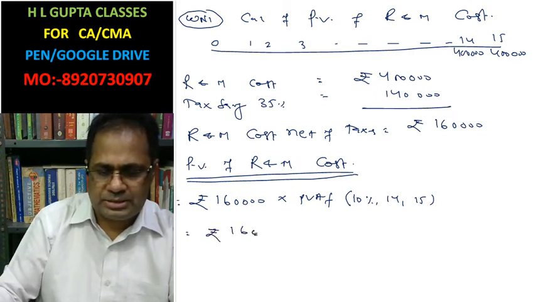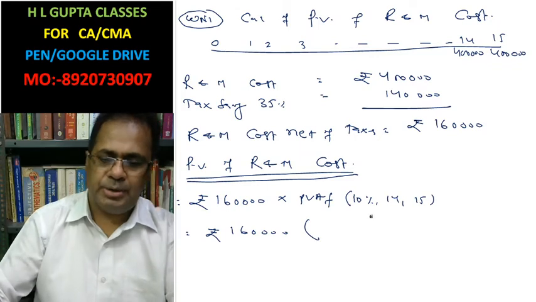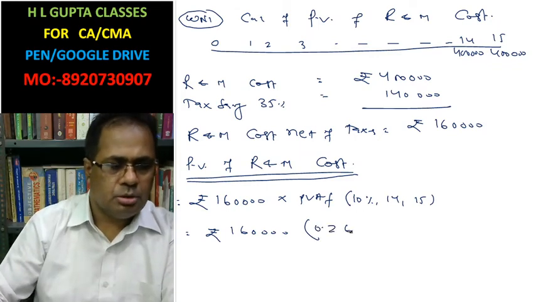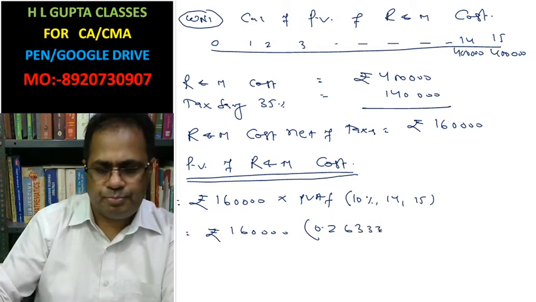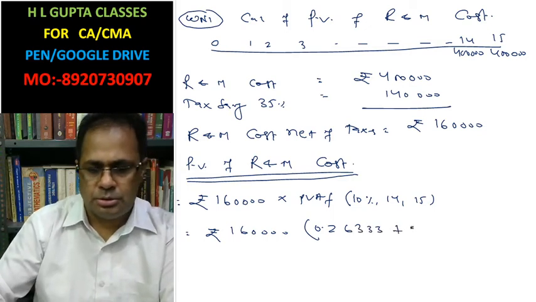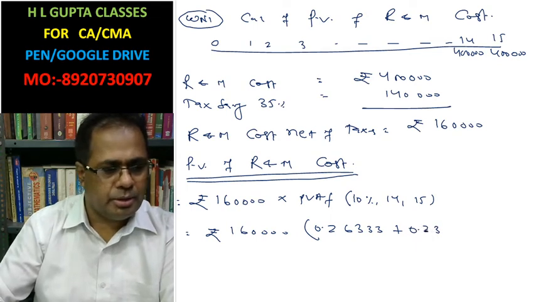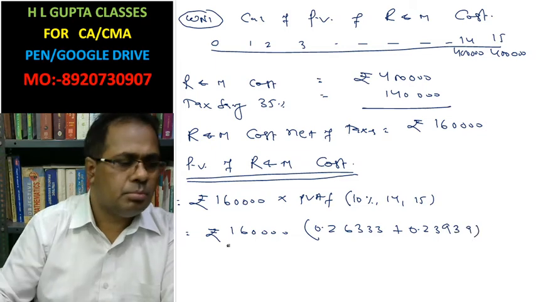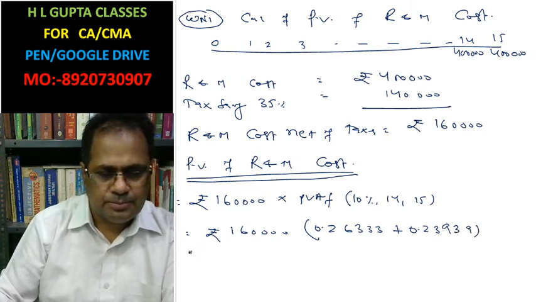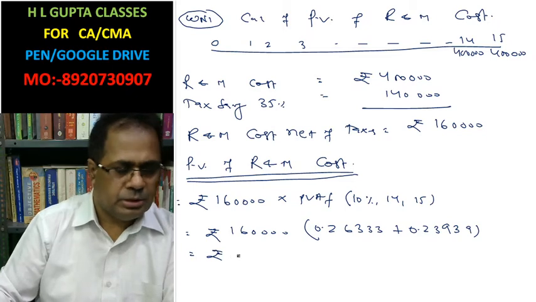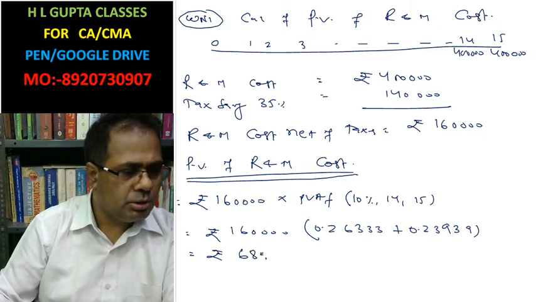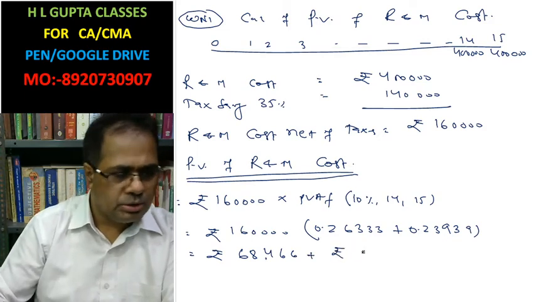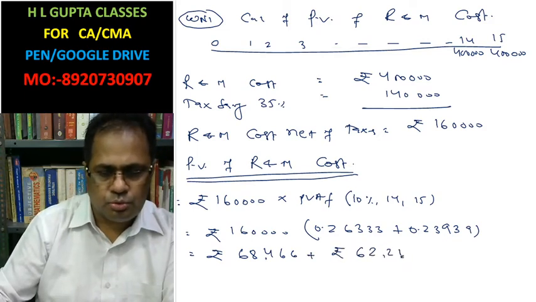Rupees 2,60,000, present value factor of these two years: 0.2633 plus 0.2394. Ultimately, this is 68,466 plus 62,241.